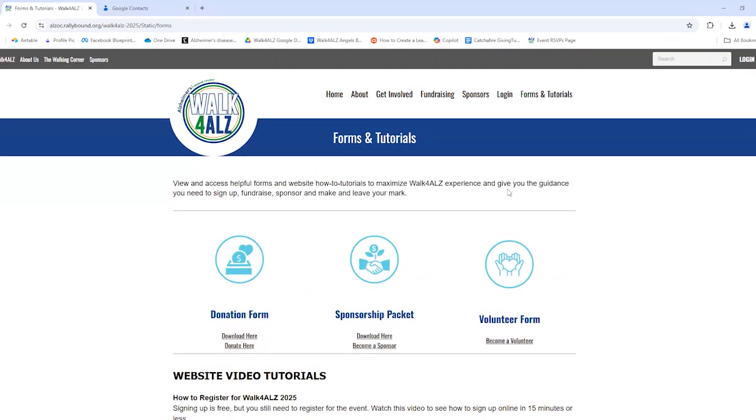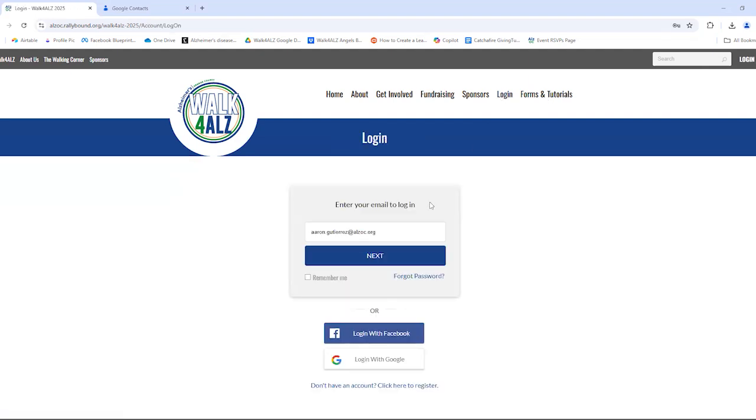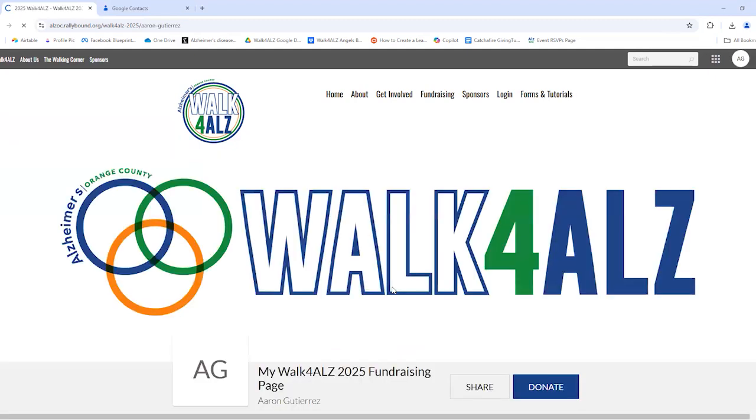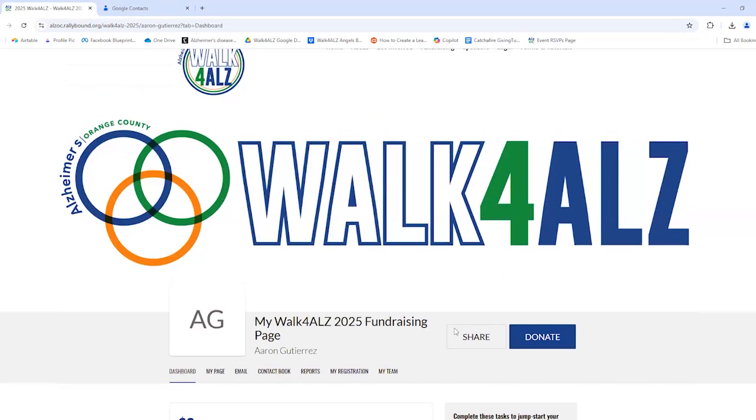Once you have already registered for the event, all you have to do is go to the login section of the website. You can either click it here or top right over here. Either one will take you to the same page. Once there, all you have to do is use the same email and the same password that you set up when you registered for the event to log in, and then click login. Once you log in, it's going to take you to your fundraising page.